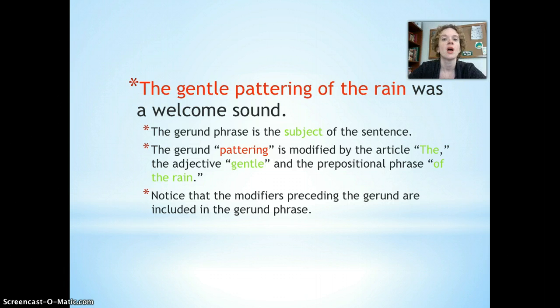Another little note about this sentence, notice that the modifiers preceding or coming before the gerund are also included in the gerund phrase. So basically, if you have something modifying the gerund and it comes before it, that's part of the gerund phrase too.